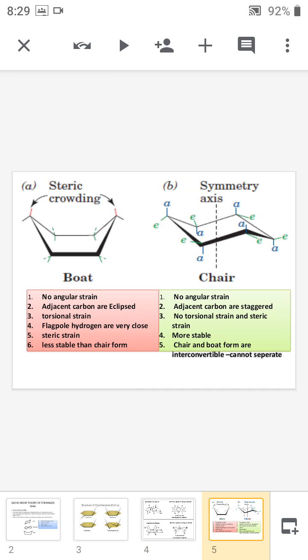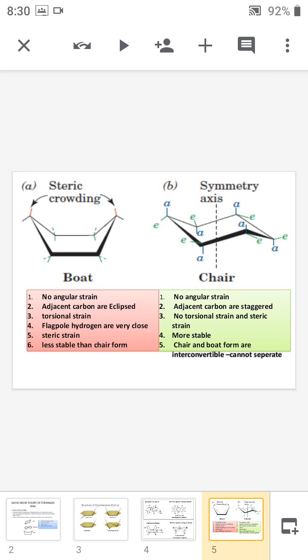And we can see the red colored line, and this is a hydrogen atom, a C-H sigma bond, and this hydrogen atom is known as the flagpole hydrogen. You know that every boat has its own flag. So these two hydrogens represent the flag of a boat form.